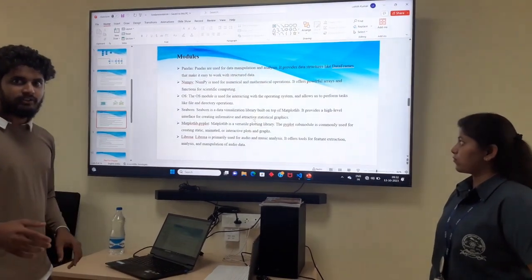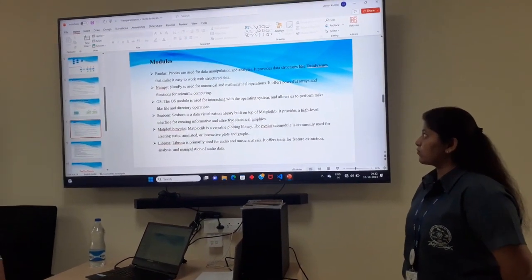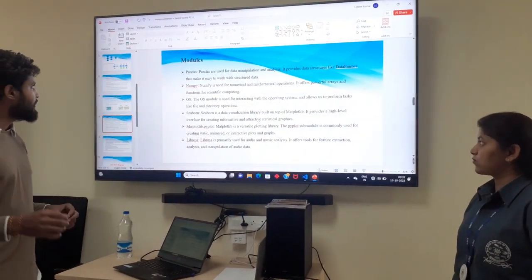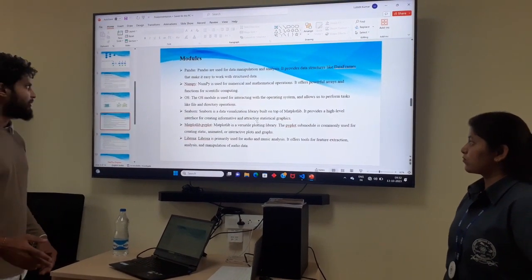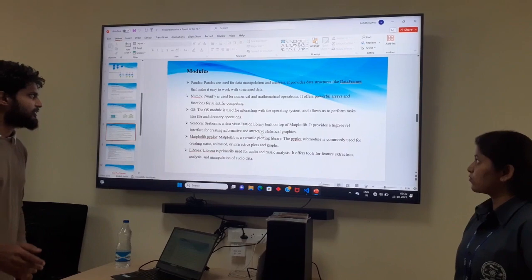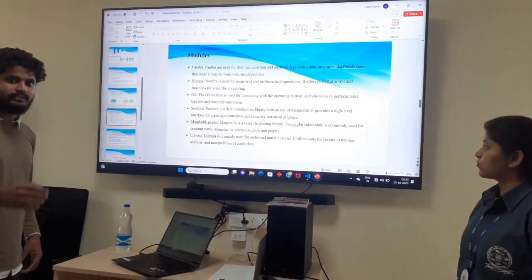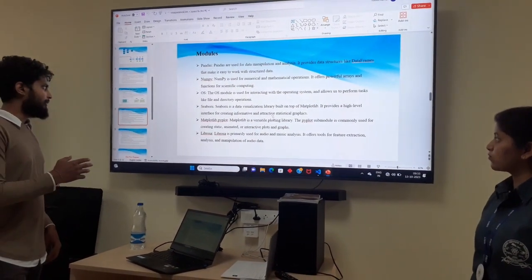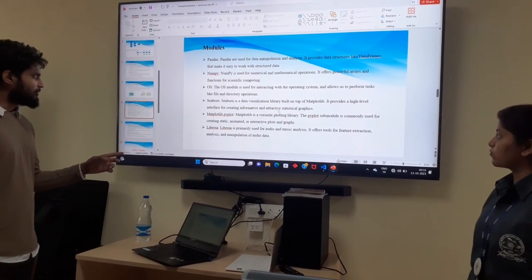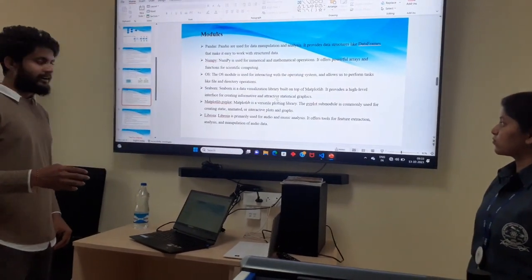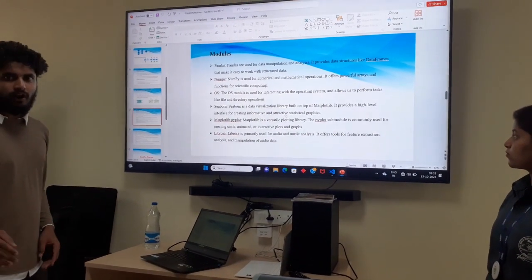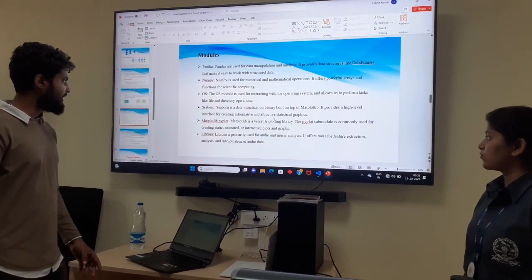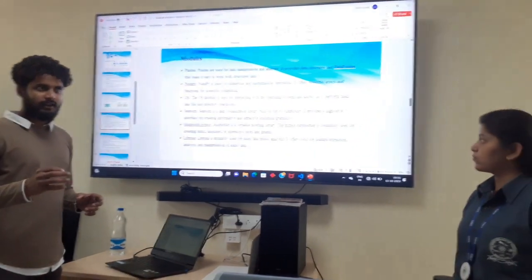The modules that we are using in our project are: Pandas, used for data manipulation and analysis, and we use a data structure called data frame for sequential data storage. NumPy is used for mathematical and numerical operations. OS is used to interact with the operating system and allows us to load our files and directories. Seaborn is used for data visualization, which is built upon Matplotlib. Matplotlib is also used to plot graphs and for data visualization. Librosa is commonly used for audio and music analysis. It offers tools like feature extraction, analysis, and manipulation.